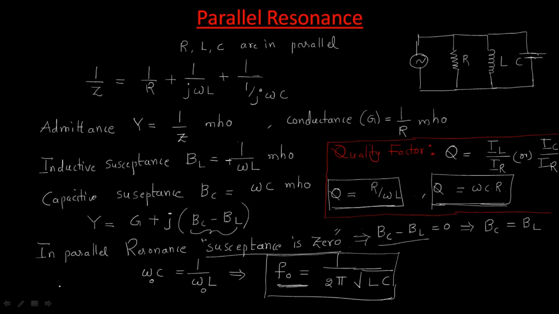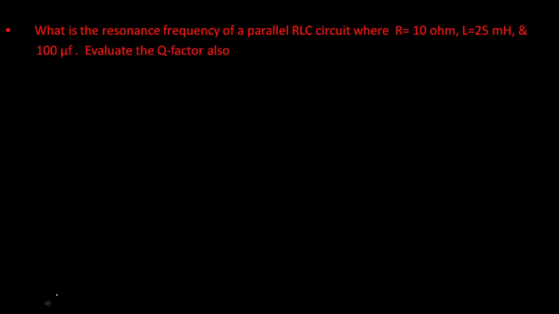Now we will look into one problem. Then you will clearly understand where the difference is. Just write down the given data. In this given data, the resonance is parallel resonance of a parallel RLC circuit, and R equals 10 ohms and L equals 25 millihenry. I consider the same example as series resonance. Why am I taking the same example? To understand the difference between series and parallel. So the formula is the same for series or parallel.